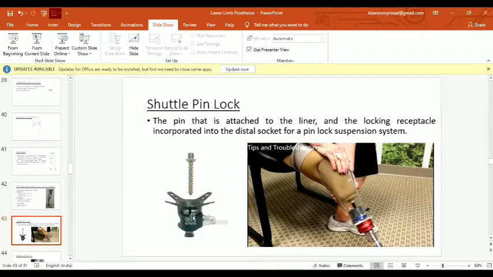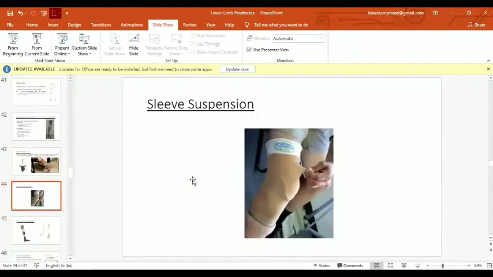So here is the locking receptacle incorporated into the distal socket, and the pin is inserted into it and it is locked. So the stability in this suspension system is much better than the other suspension systems we just discussed. It is often used, but it is generally contraindicated in case of sports persons.